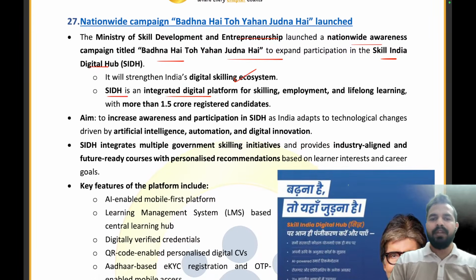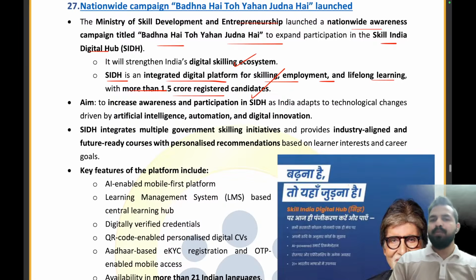SIDH is an integrated digital platform for skilling, employment, and lifelong learning with more than 1.5 crore registered candidates. तो 1.5 करोड़ से ज्यादा रजिस्टर्ड कैंडिडेट्स हैं जो सिद्ध का हिस्सा बन चुके हैं. It stands for Skill India Digital Hub. ये एक इंटीग्रेटेड डिजिटल प्लेटफॉर्म है जहां पर स्किलिंग, एम्प्लॉयमेंट और लाइफ लॉन्ग लर्निंग इनिशिएटिव्स और स्किल्स आपको सिखाए जाते हैं. So now we want to make people more aware and we have to increase their participation on the SIDH platform, right? Because India is presently in the transition era.